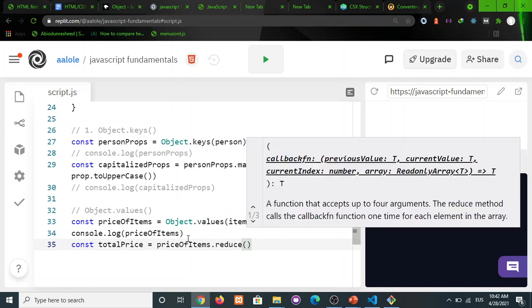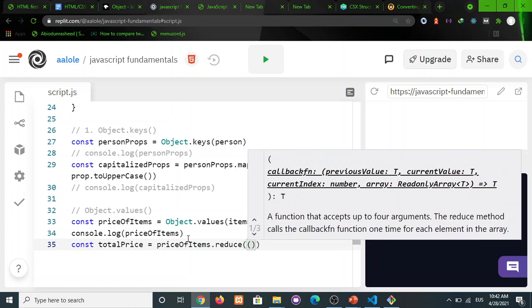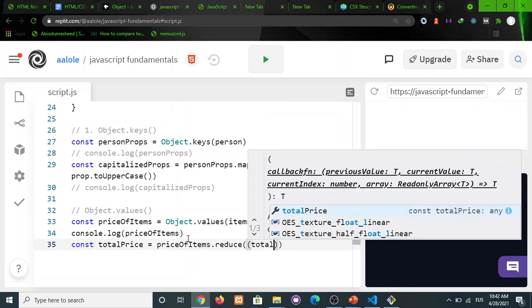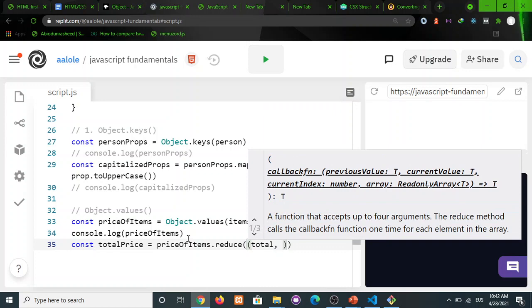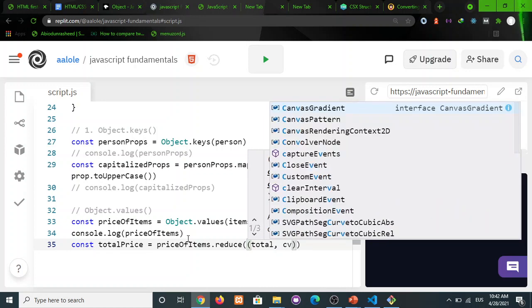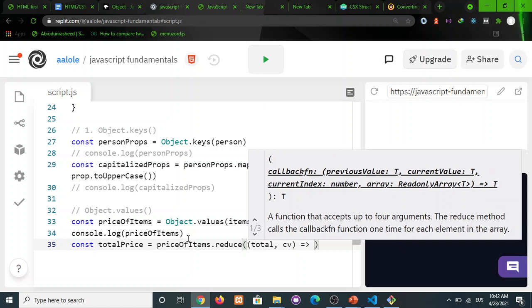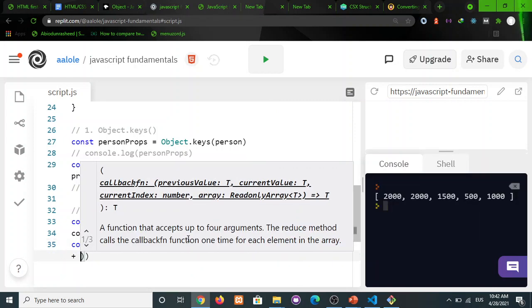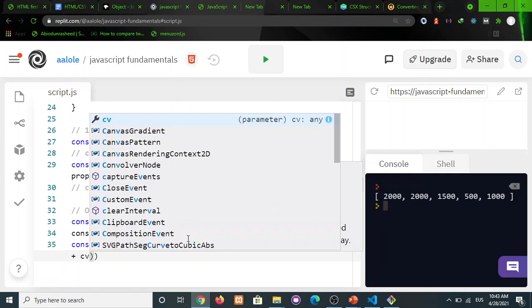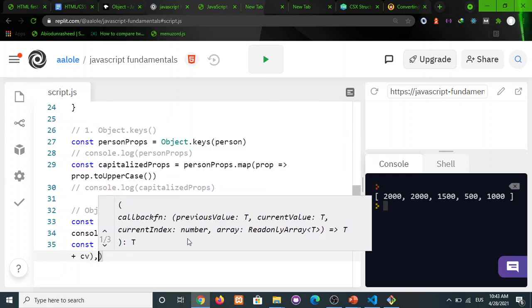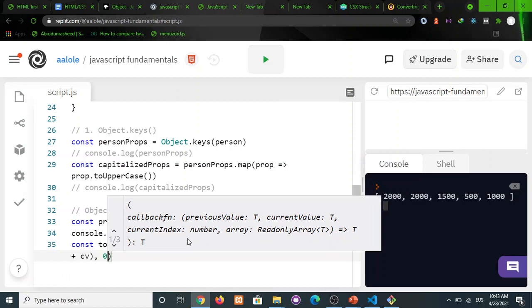Okay, so we want to give it a first parameter which will be the total, and the second parameter will be the current value of the iteration, and I want it to give me total plus the current value of iteration, and I want it to start at 0. So I want the initial value to be 0.